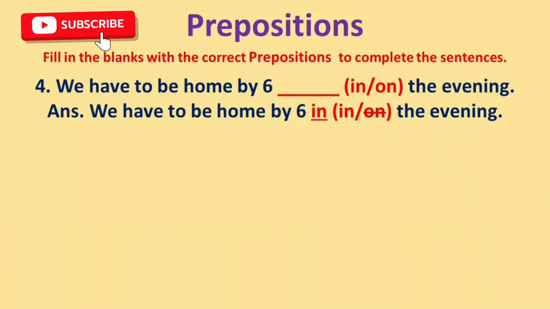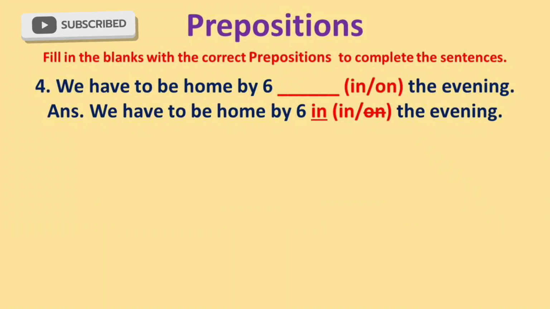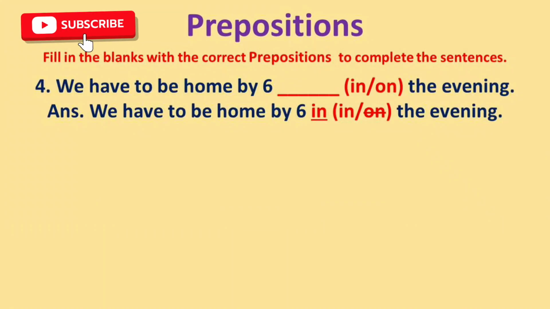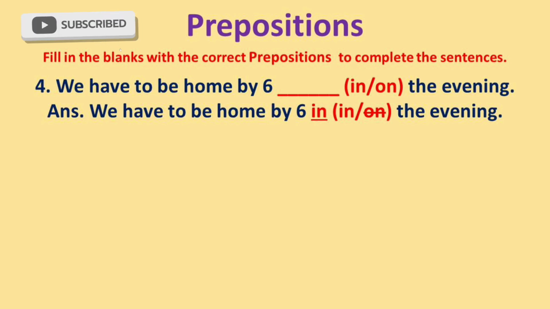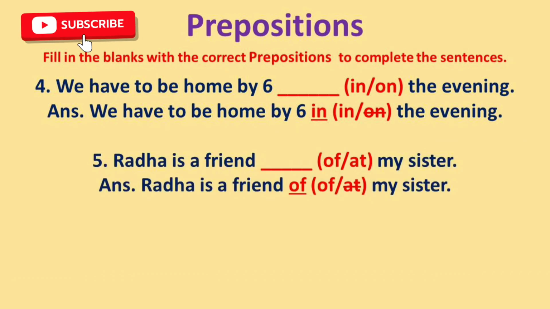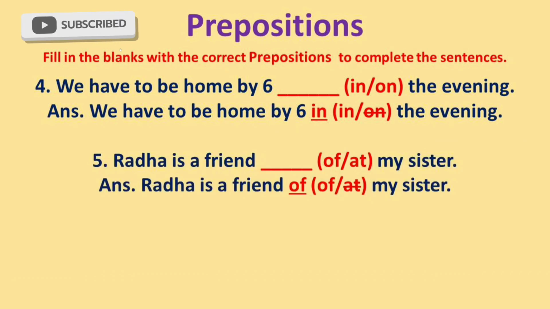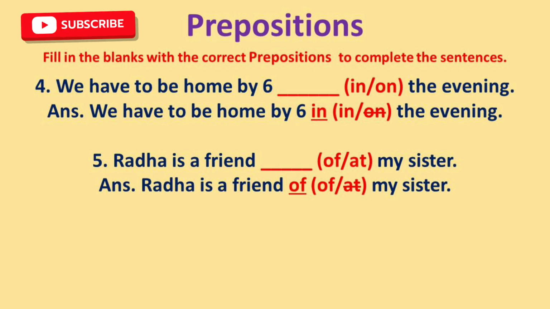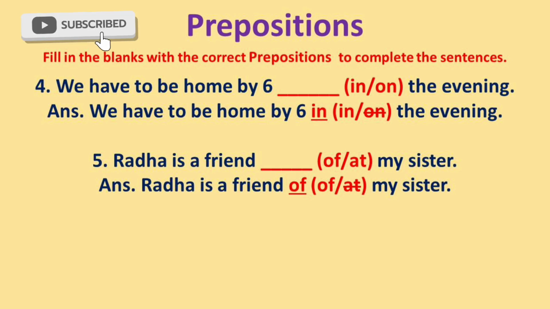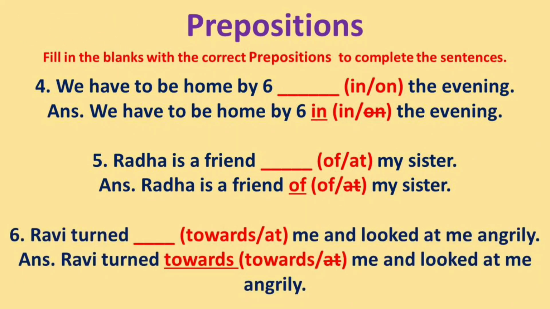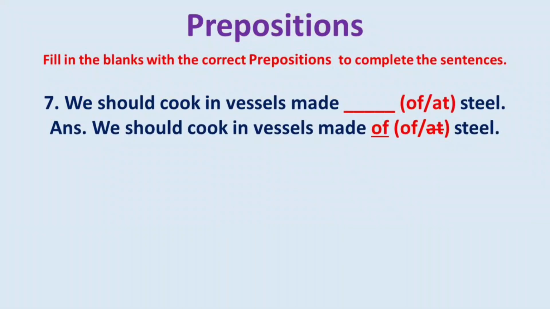4. We have to be home by 6 dash in or on the evening. The answer is, we have to be home by 6 in the evening. 5. Radha is a friend dash of or at my sister. The answer is, Radha is a friend of my sister. 6. Ravi turned dash towards or at me and looked at me angrily. The answer is, Ravi turned towards me and looked at me angrily. Do you understand, buddy? Hope you understand.